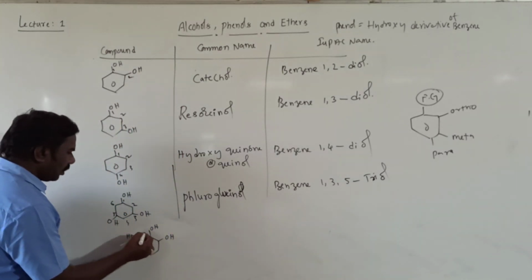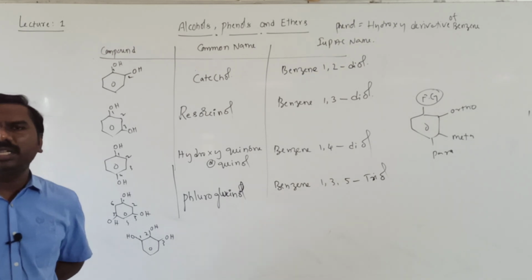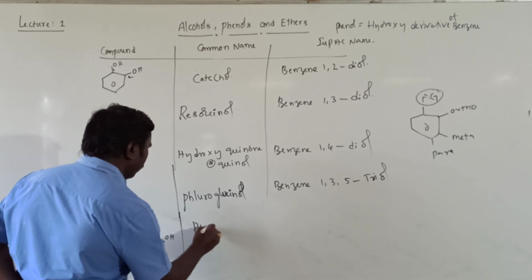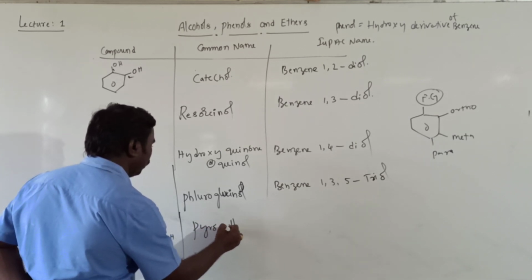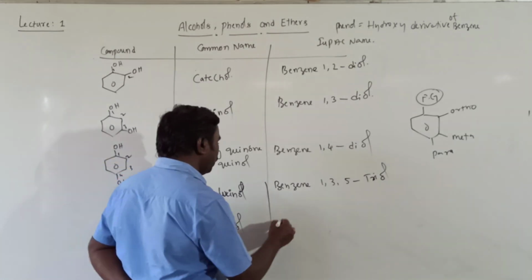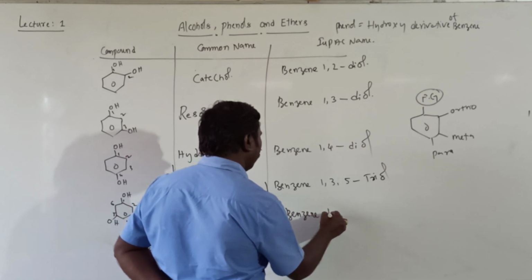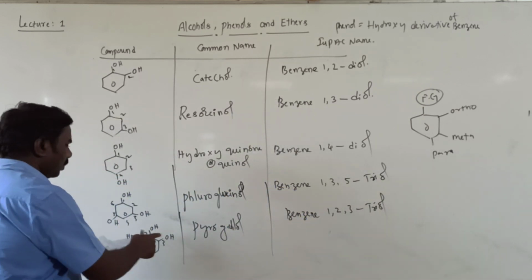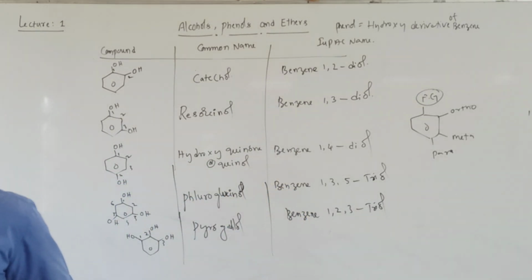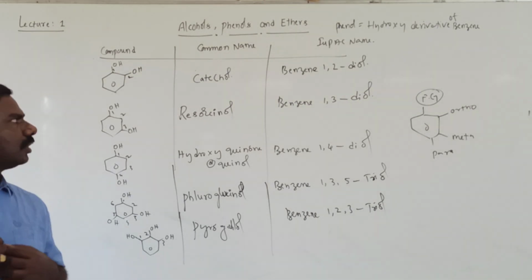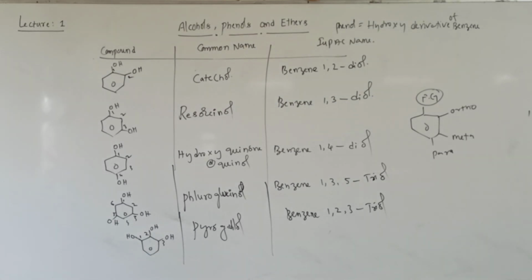Next, benzene-1,2,3-triol is called pyrogallol. These are triols, students, getting all of you? So this is the IUPAC nomenclature of alcohols and phenols.